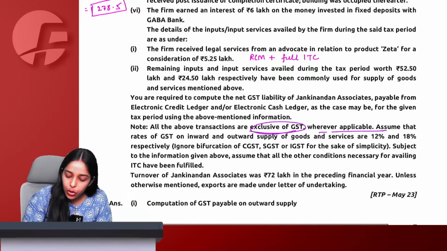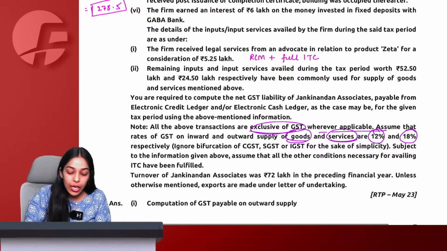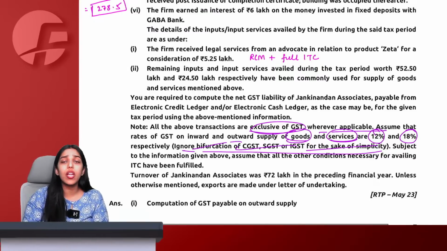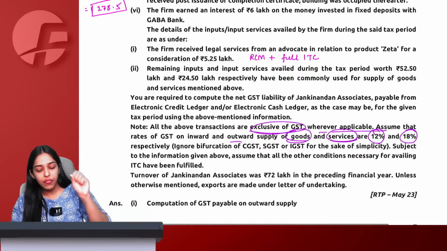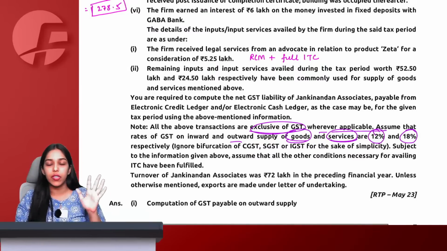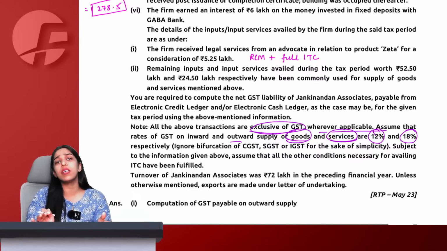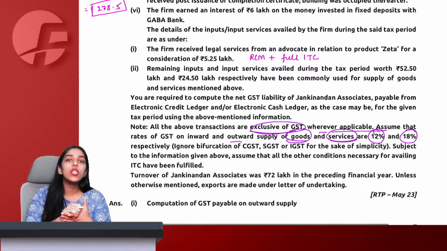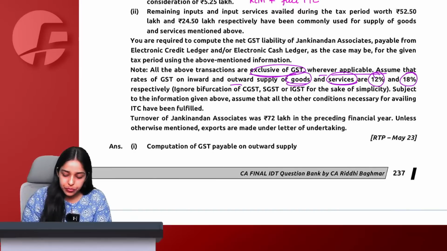Assume rate of inward outward goods 12%, service 18%. Okay. So all goods 12%, service 18%. You ignore the bifurcation. See, the question now becomes very simple. Everything you have to take as total GST only. Forget CGST, SGST, IGST bifurcation. So one thing is very sorted in my mind, that I am now least concerned with the place of supply, because no need to ascertain whether it is intrastate supply or interstate supply. Everything I have to take as total GST only.